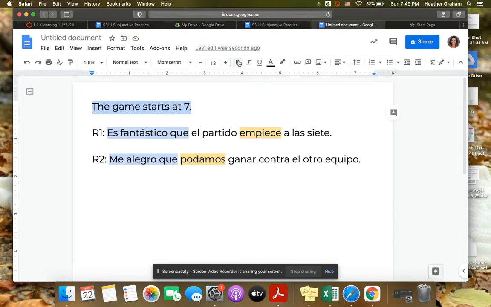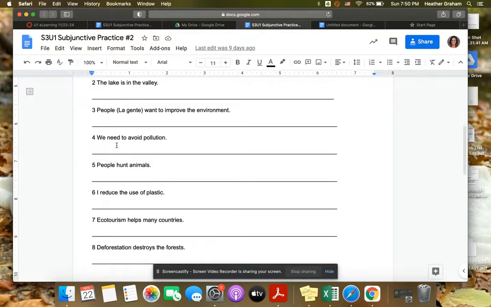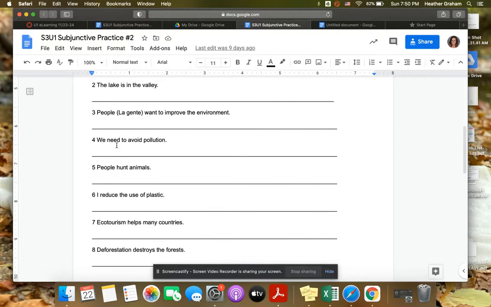Please reach out if you need another example or have questions. But that is what you will be doing on part B right here. Feel free to use your vocabulary list. That's found on page 46 of your digital book or in your notebook.